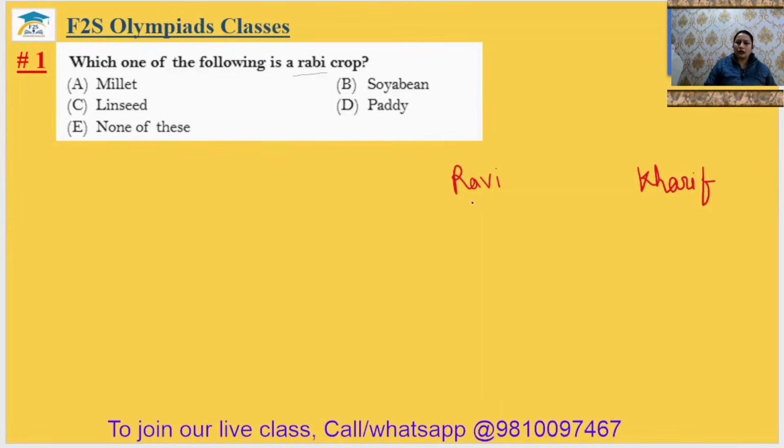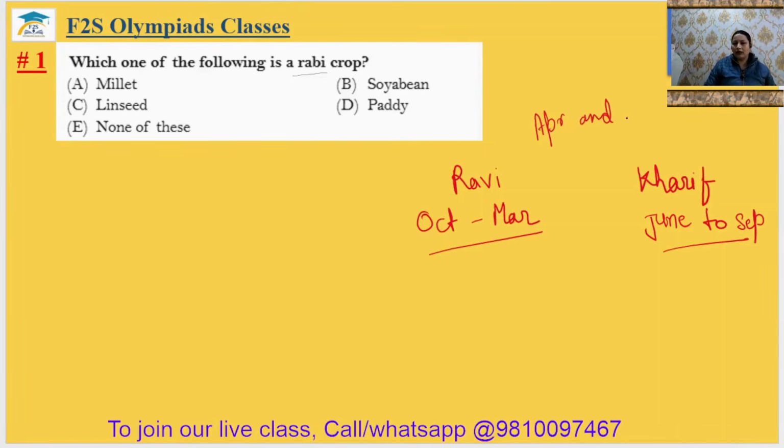Okay, so the rabi crop is cultivated from October to March, and the kharif crop is cultivated from June to September. So there is a 2-month gap, April and May.